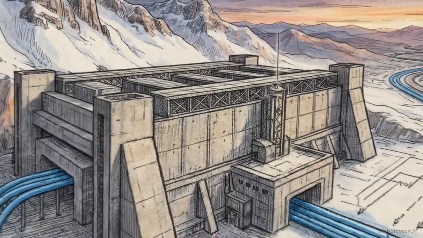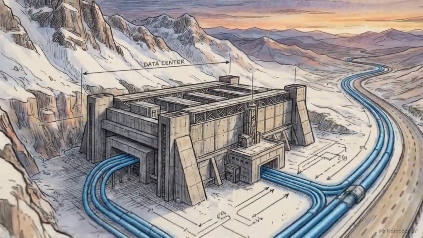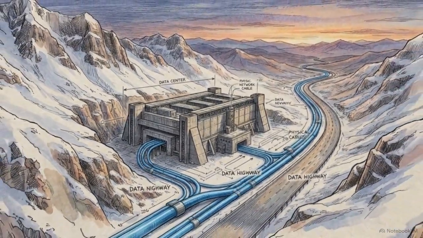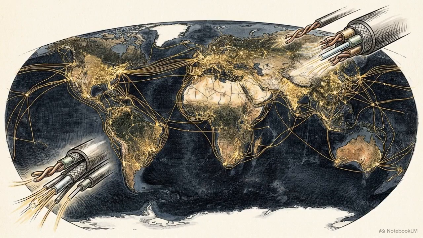Understanding these physical constraints is the first step in designing a network that survives the real world. By balancing these variables, architects ensure the digital world stays connected.